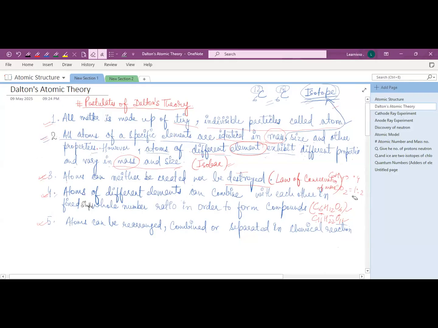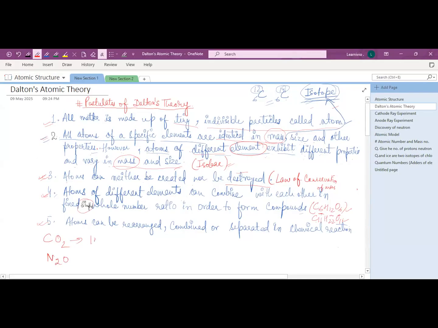The fourth postulate of Dalton's theory was that atoms of different elements combine with each other in a fixed simple whole number ratio. He said that atoms combine in a fixed simple whole number ratio, like carbon dioxide, like N2O, nitrous oxide. Here you can see the carbon is 1 and oxygen is 2.